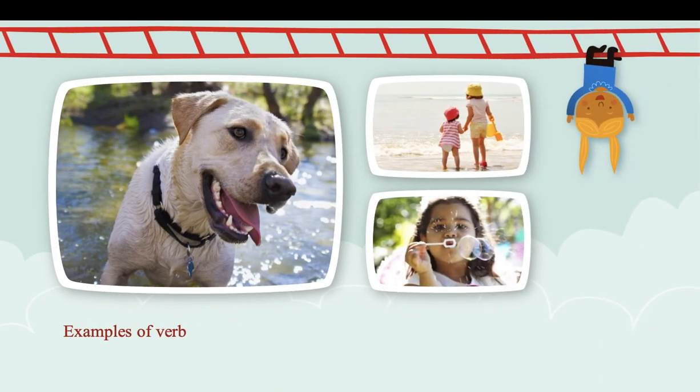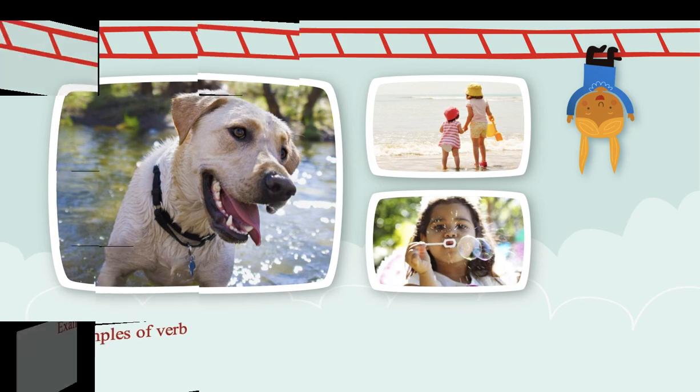Now, here are some pictures. I want you to make some sentences using adverbs of time. I will help you in making a few sentences, and I want you to try some new sentences like this on your own. Okay? First, I will give you an example, then I want you to do it.